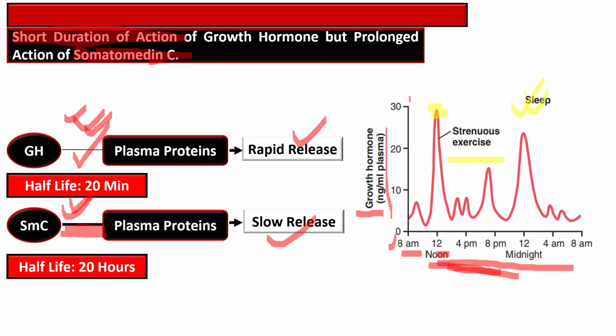In the early morning, from 2 to 8 a.m., there is again a decreased growth hormone level with several small pulses.